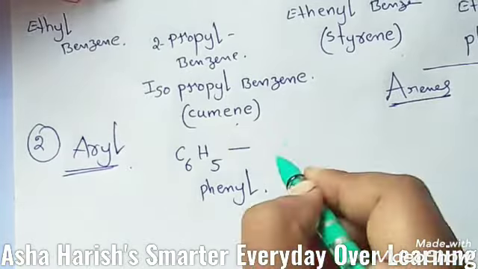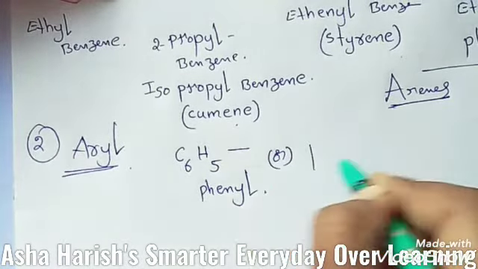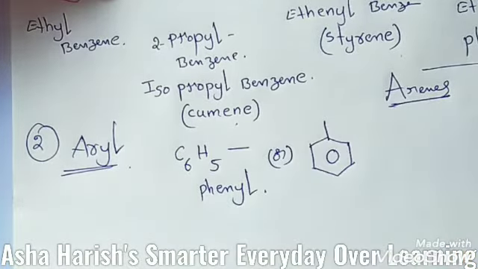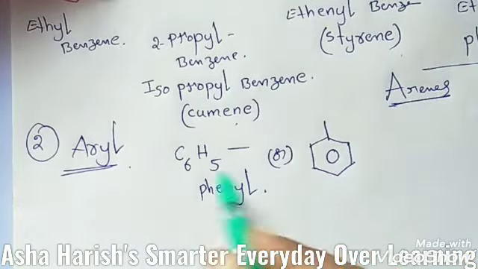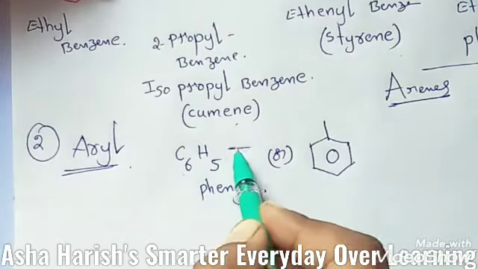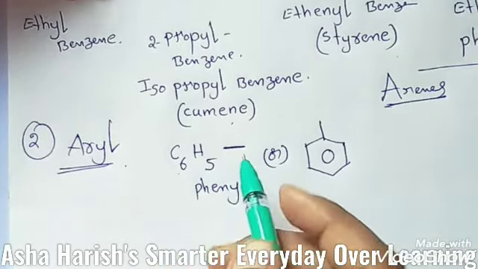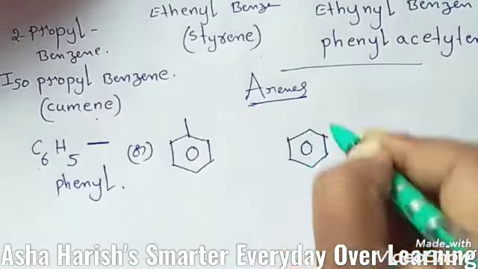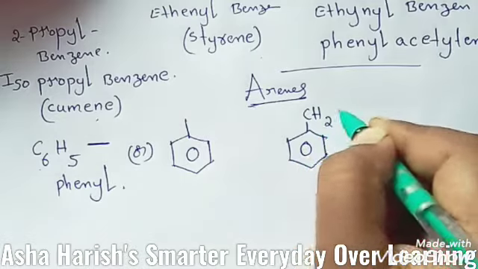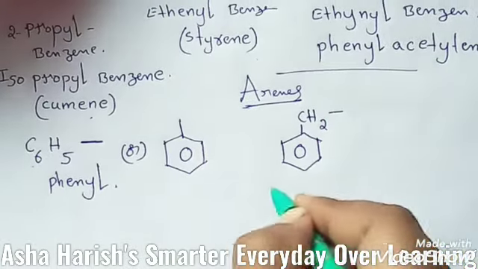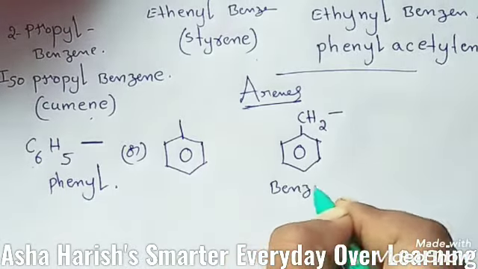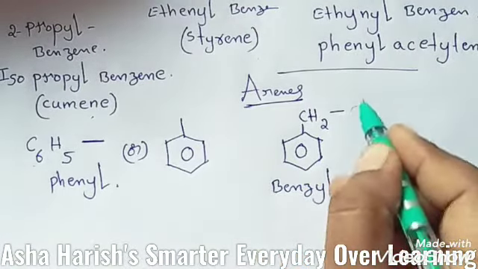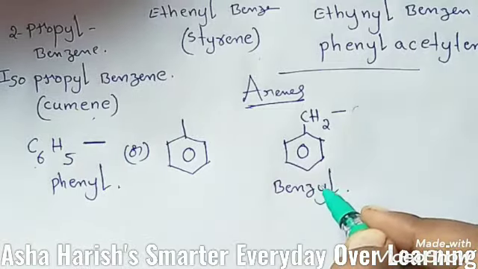The representation should be like this. This is also represented like this, one benzene ring, and this is the same representation of C6H5, just like this. The bond we can represent like this. And students, for this benzene ring, if you have CH2 and simply a bond like this, this is called benzyl. And suppose here Cl is located, that is called benzyl chloride.